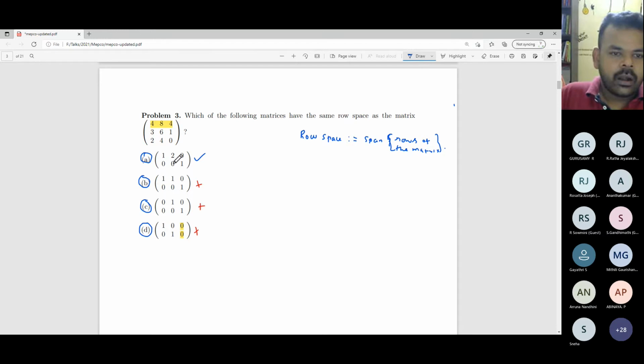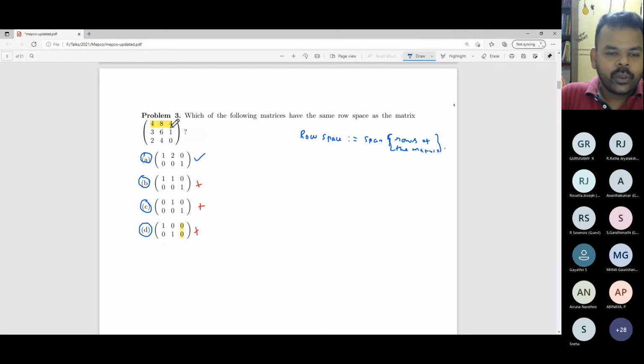So this is again another strategy. I want to show two spaces are equal. I'm trying to show I have two bases, and every element of one basis can be written as a linear combination of the other basis. That's the idea I'm repeatedly using. So for 3, 4, 3, 6, 1, you multiply this by 3, you get 3, 6, 0, and you just take one here. For the first row, just to check whether you are with me or not, what is the choice? 4 times the first row and 4 times the second row. You add them, you will get it.